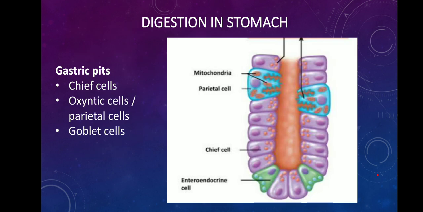And then one more important cell which is there is the goblet cells. Now goblet cells produce mucus. So why do we have mucus in our stomach wall? Mucus lining is there entirely in our stomach wall. The reason why we have the mucus lining in our stomach wall is because hydrochloric acid is getting secreted in our stomach. So hydrochloric acid must act on the food.